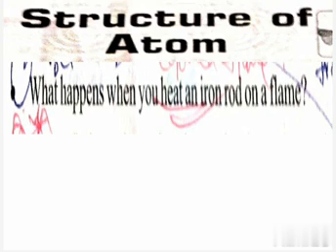Okay, so do you observe any other color at the same time when one color is emitting? When one color is emitting outside, do you see other colors? Yes, we can see the other colors. When we heat the iron rod, other colors are also released, but due to the higher intensity of one particular color emitted, we cannot observe the other colors.